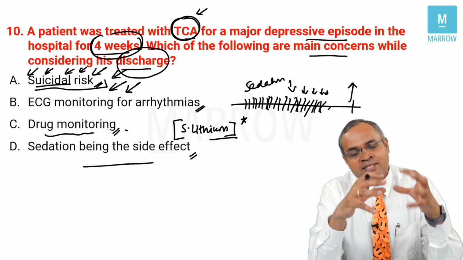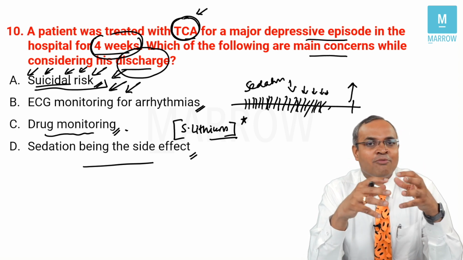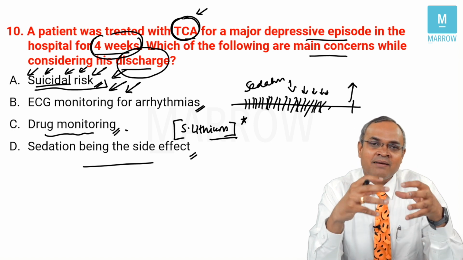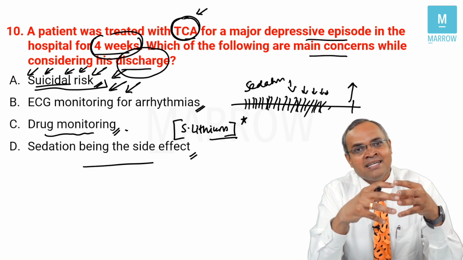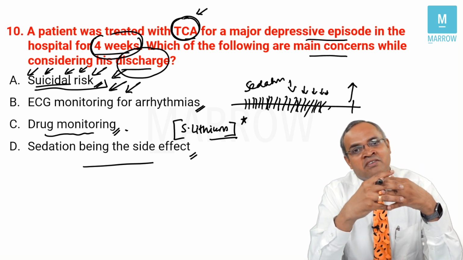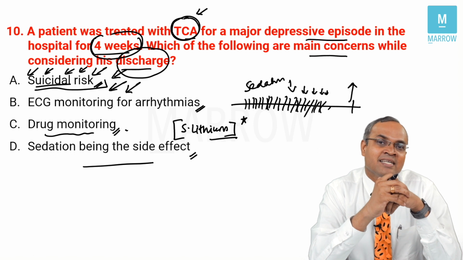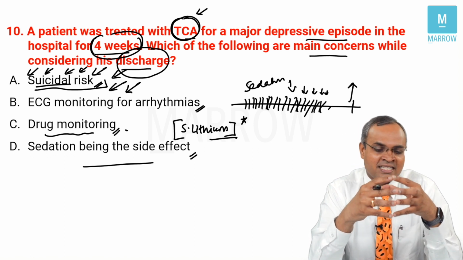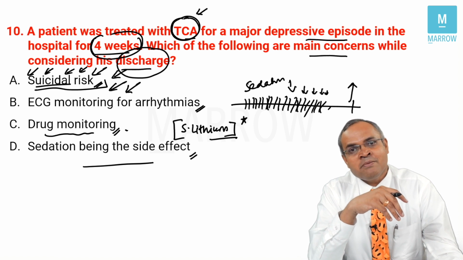So requesting the family members to closely monitor and limiting the access to lethal means are potential strategies by which we could help these patients. Explaining to the family members that any change in their behaviors, they need to come back immediately, is an extremely important method by which we can prevent these kinds of problems which can happen post-discharge.